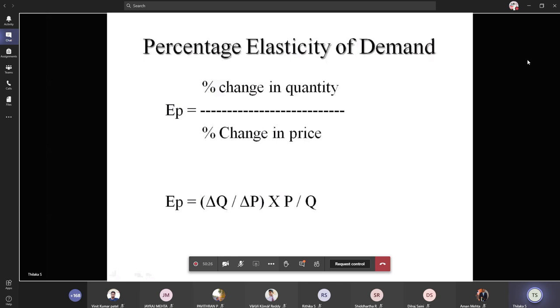Capital P and capital Q refer to the old price and the old quantity. If you have the old and new quantities and prices, you can substitute the values in this formula and calculate the elasticity. Is it clear, guys?